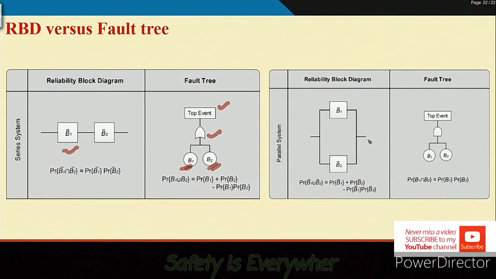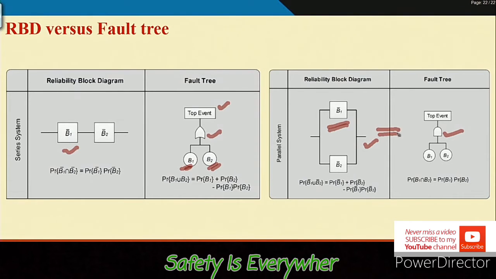Now, if it is a parallel system in the reliability block diagram, that means if any one of the components is successful, the system is successful. So, in order to make the system fail, both components should fail. Both components failing means an AND gate.